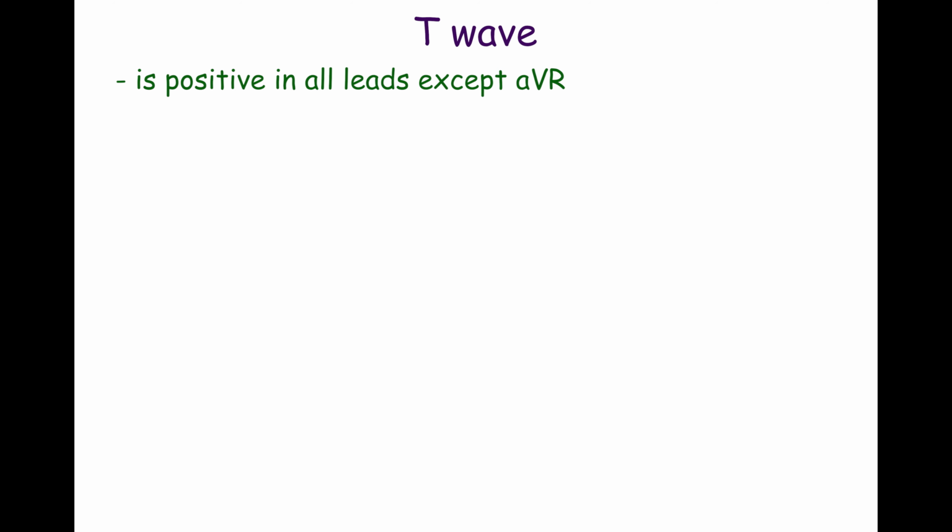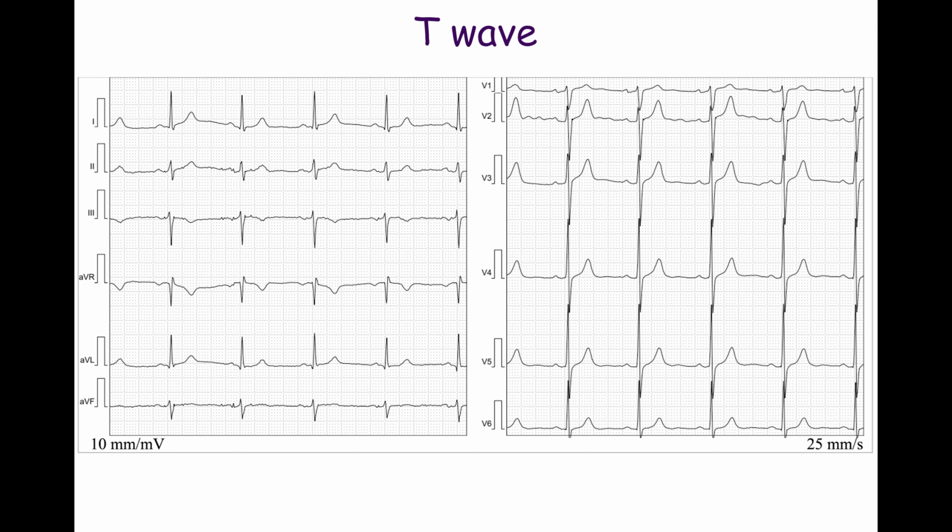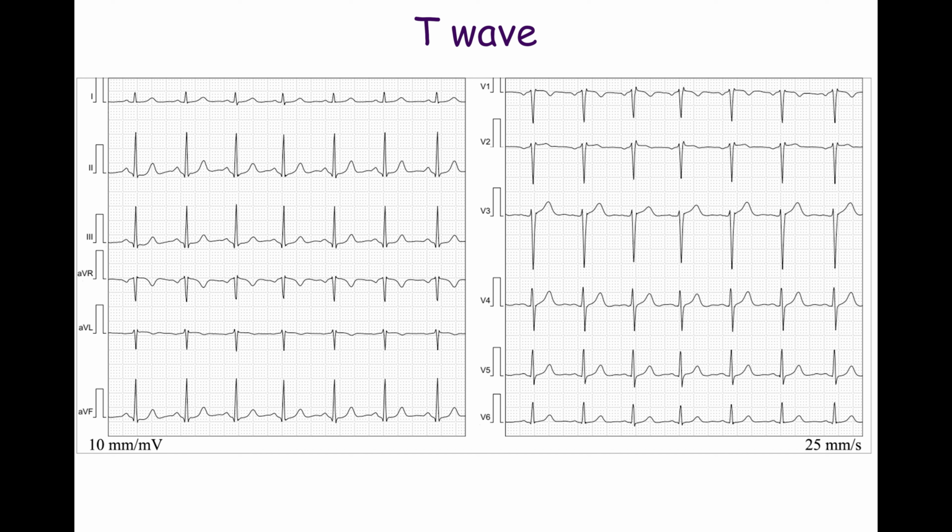Normally, the T wave is positive in all leads except AVR. The T wave may be inverted in leads 3 and V1. T wave inversion in lead 3 may disappear during deep inspiration. If the T wave is inverted in lead 3, it should be positive in lead AVF in healthy individuals. T wave inversion in lead AVL is also considered normal. Usually, if there is an inverted T wave in lead AVL, the P wave is inverted as well.